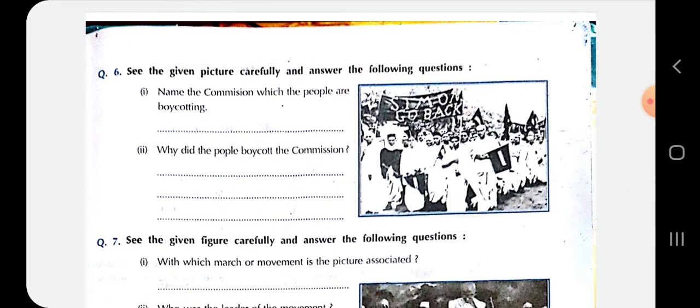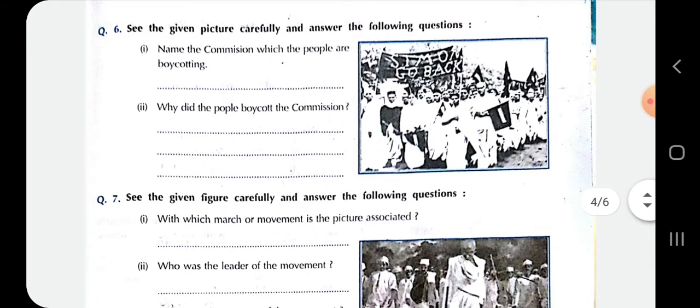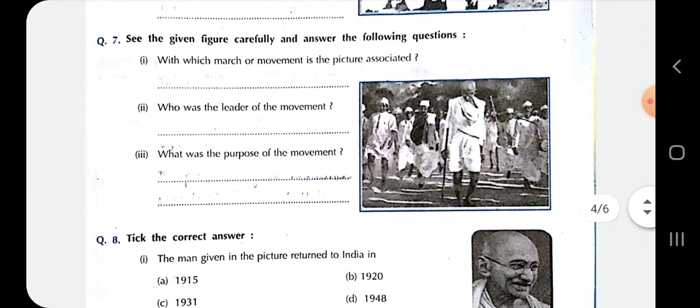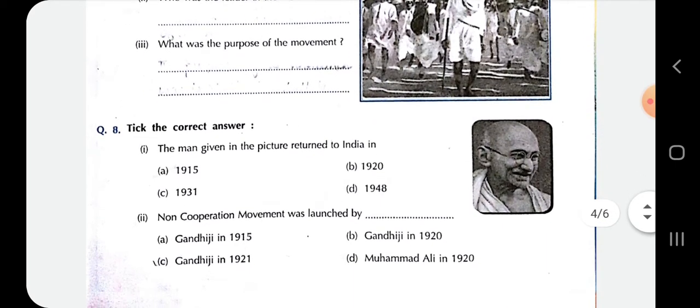Next, question number 6. See the given picture carefully and answer the following question. A picture of an event is given in question number 6. You have to identify the event and solve the 2 questions based on this picture. Next, in question number 7, see the given figure carefully and answer the following questions. A picture is provided to you, a figure is shown in this picture. You have to identify the figure and solve the 3 questions based on this figure.